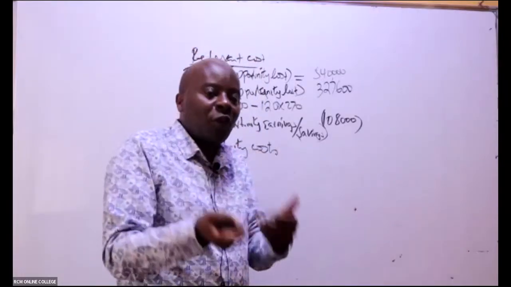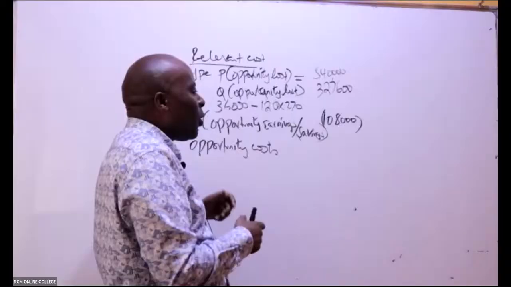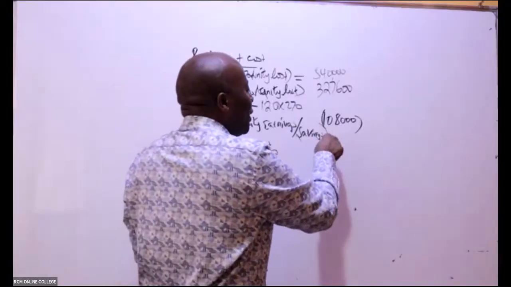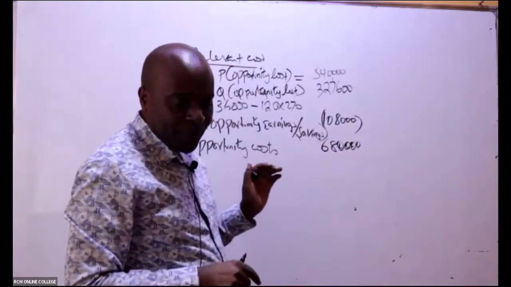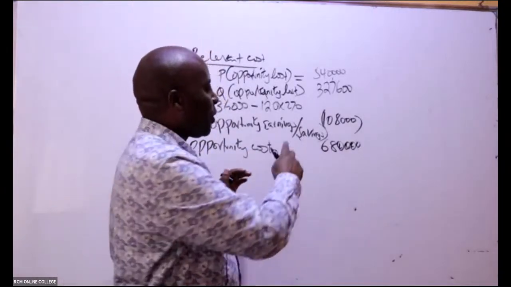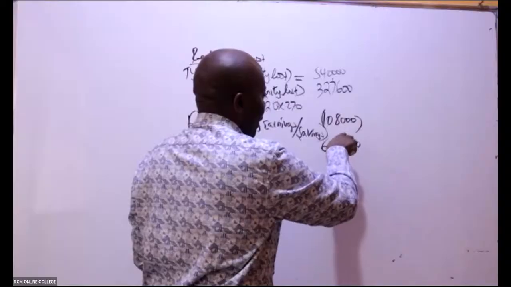So if I'm going to lose an opportunity, that is an opportunity what year? An opportunity cost of 684,000 actually. I will be able to bill it here.